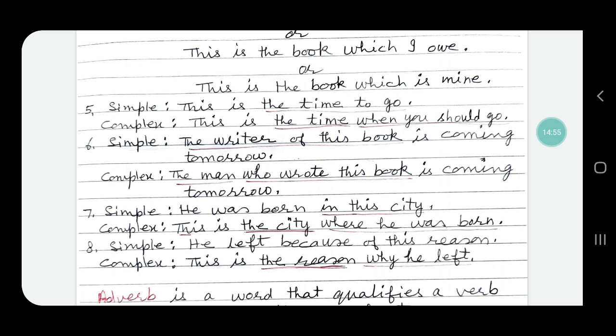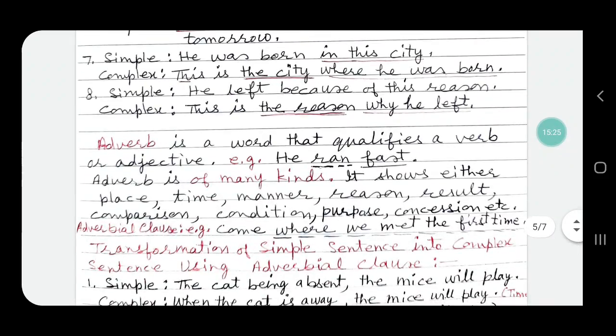Sentence number 8: He left because of this reason. Let us change "because of this reason" into an adjectival clause. This is the reason why he left. This is the reason. The reason is to be told. So, "why he left" is the adjectival clause, the subordinate clause. "This is the reason" is the main clause. And so, the complex sentence is: This is the reason why he left.